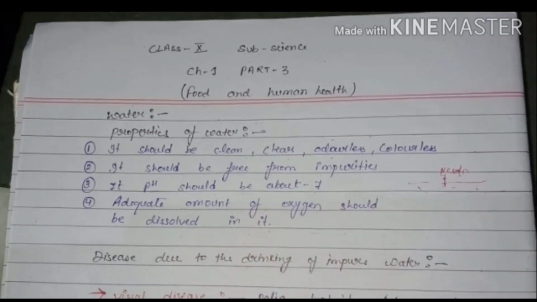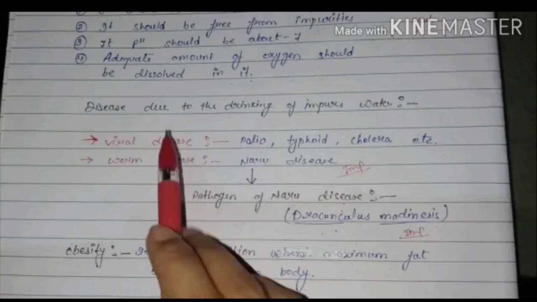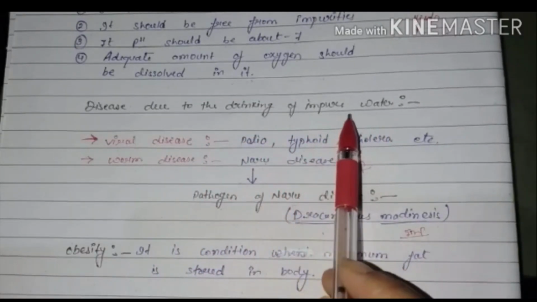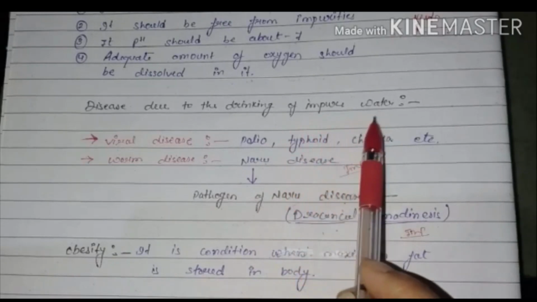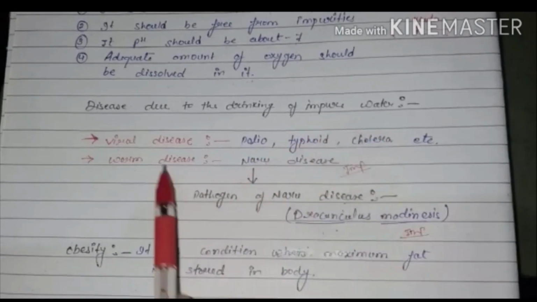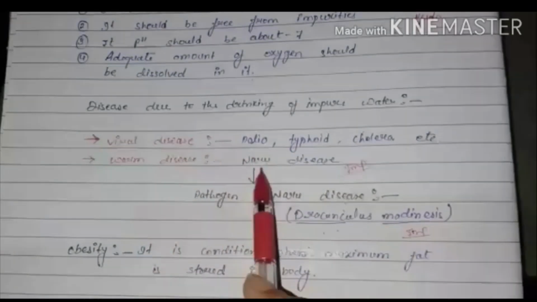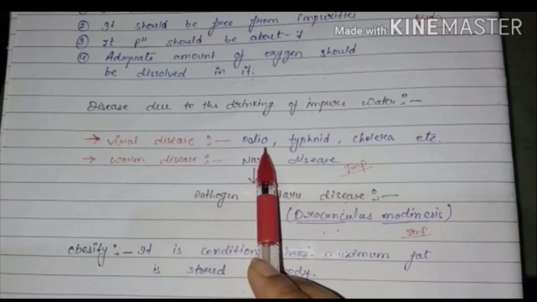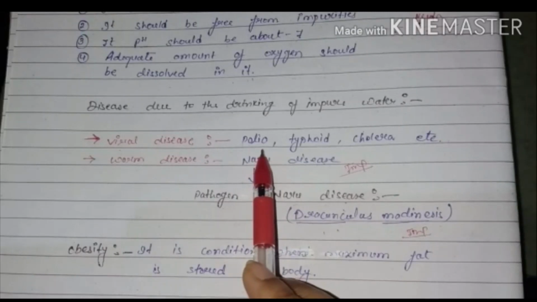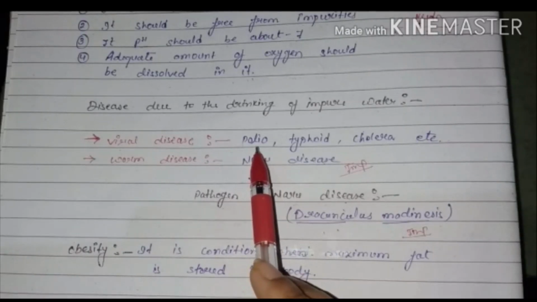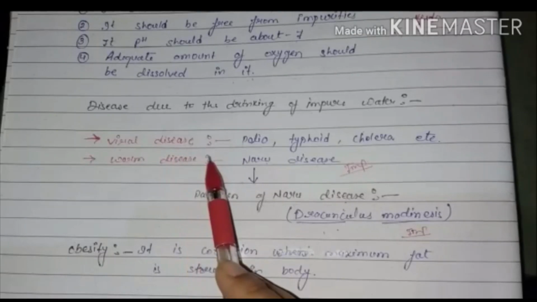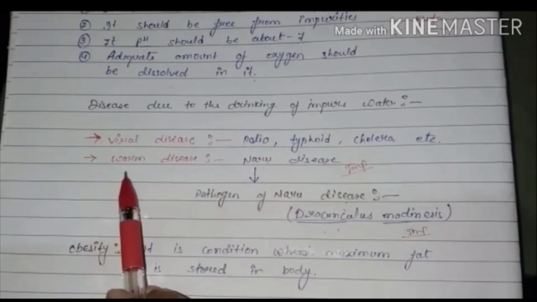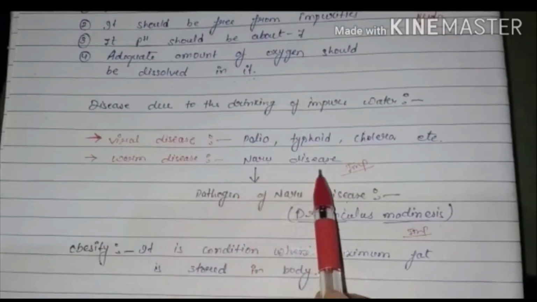Next is diseases due to drinking impure water. Whenever living things drink impure water, what types of diseases occur? The first one is viral disease, meaning a disease caused by a virus. Bacterial disease, viral disease, worm disease, all types of diseases occur if you drink impure water. Examples of viral disease are polio, typhoid, cholera, etc. Next is worm disease, that is, narrow disease.